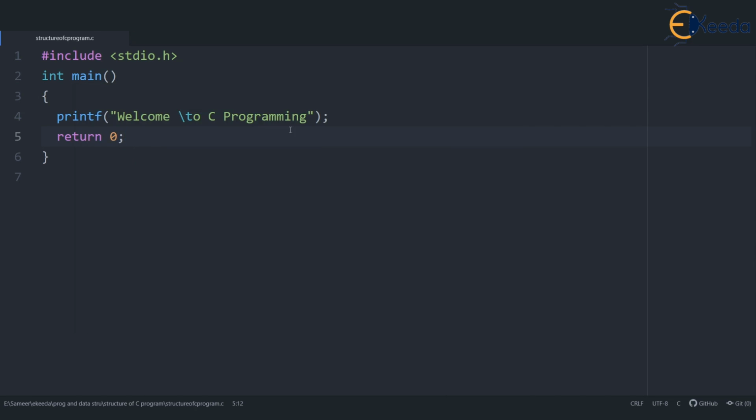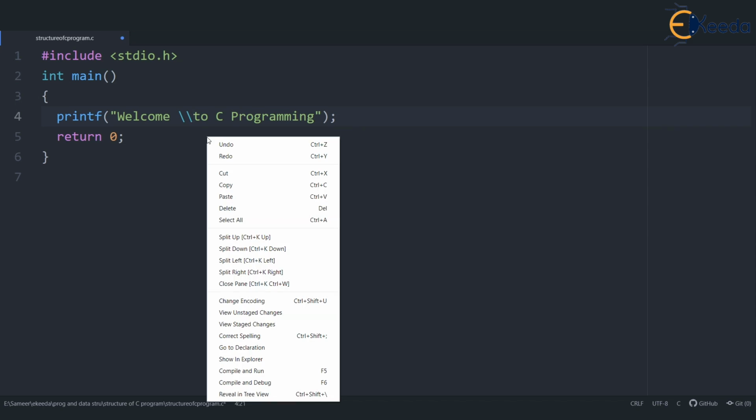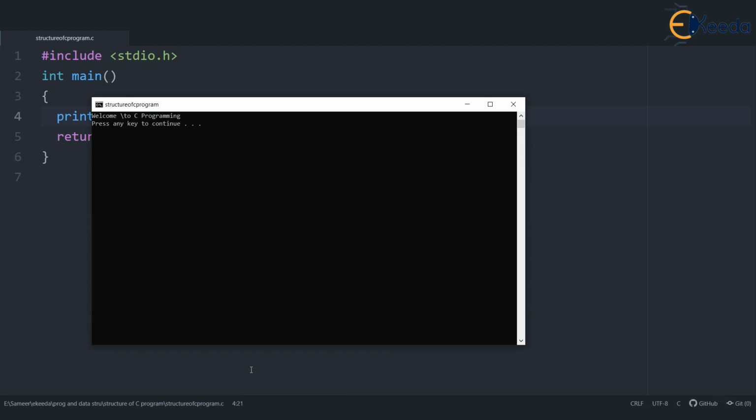I want this backslash to be printed as backslash. I don't want this to be backslash t. So the way to do this is use backslash backslash. Now when you give two backslashes in quick succession, there is no gap in between, then it is going to print single backslash. Let's compile and run this. Oh, great. Welcome backslash to C programming.